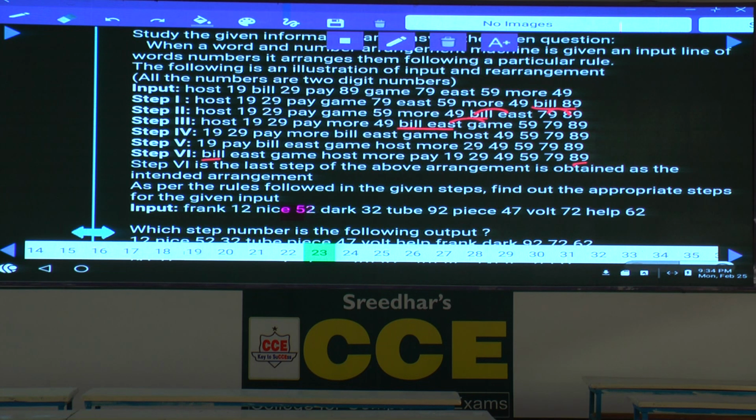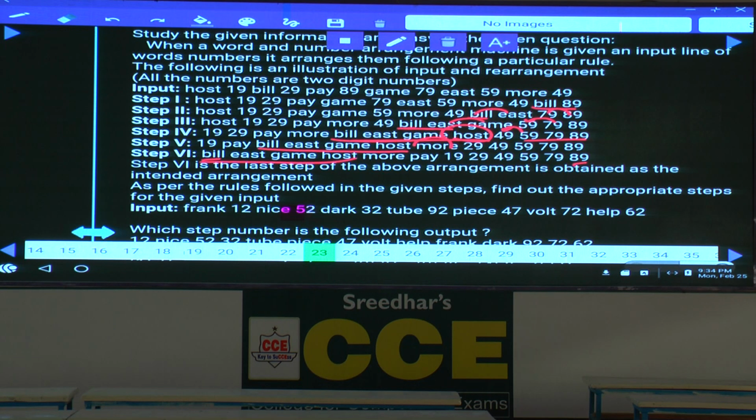Then the next word after east is game, written to the right hand side of east, and the number 59 written to the left hand side of 79. Done. Next one, Bill, east, game shifted to the next place. Next word is host, and now these three were fixed before 49. Next, all these four words were shifted like this, the next word.